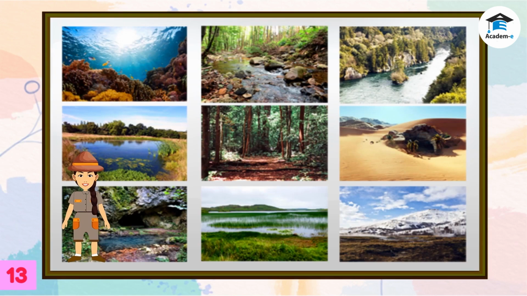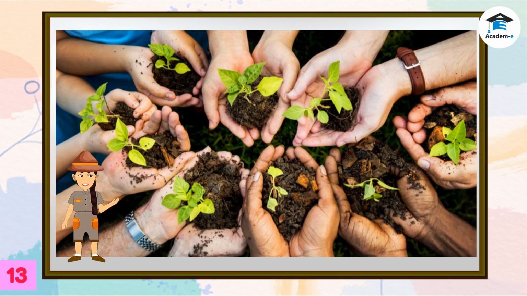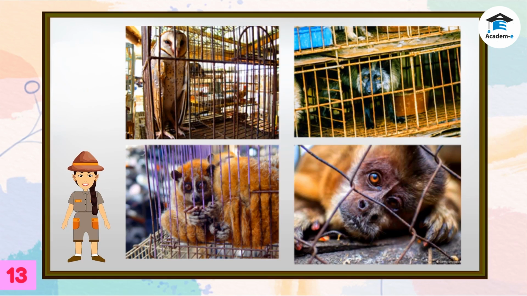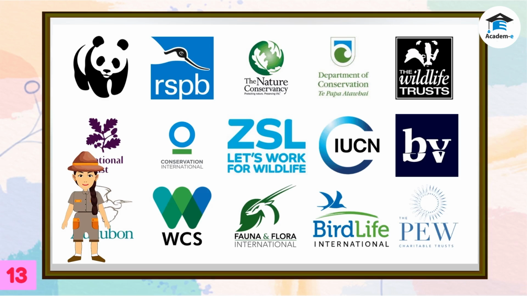It is important that we take good care of these habitats to help animals to survive. You can help conserve these habitats by doing the following. 1. Keep these habitats clean. 2. Plant more trees. 3. Skip entertainment that harms animals. 4. Not all animals are suited to be taken as pets. These animals should be kept free in the wild. 5. Join and support conservation groups that are dedicated to saving the animals and their habitats.